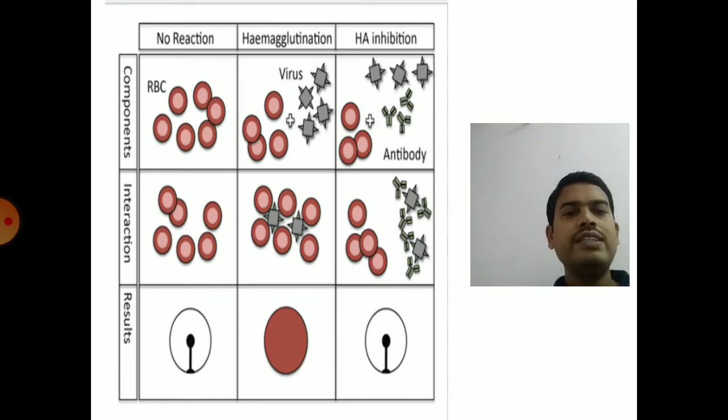So when there is no reaction, you won't find any red line in the test kit, then it will be negative. If hemagglutination occurs, then it will turn red in color. And if you stop the process of agglutination also, it will give no color.